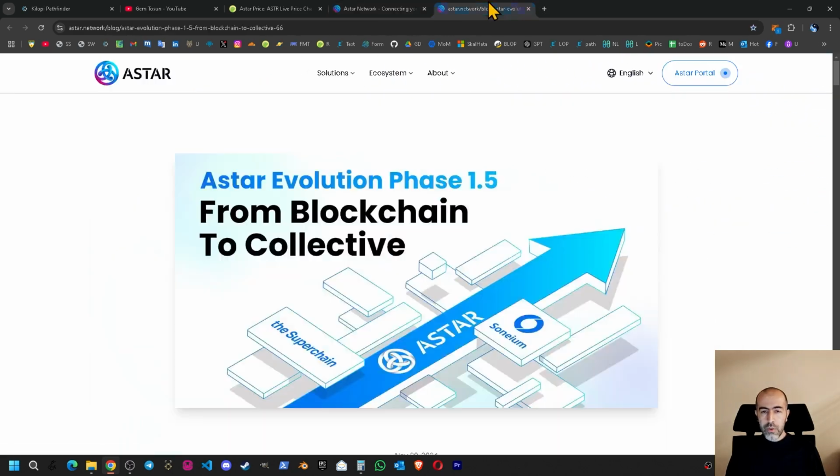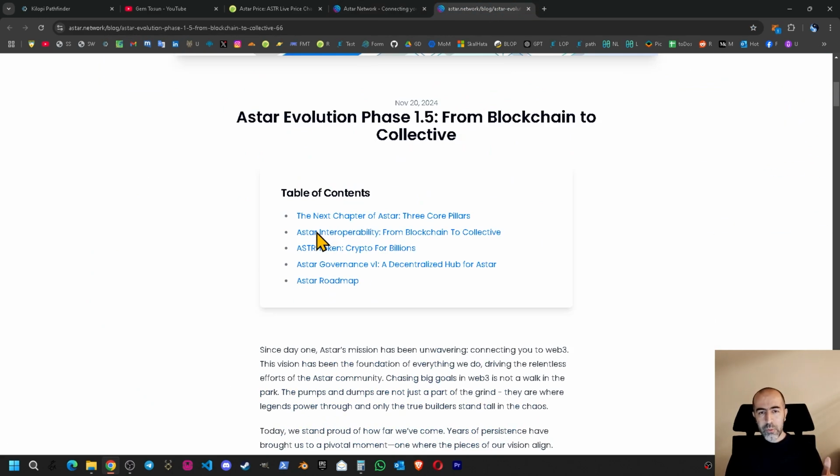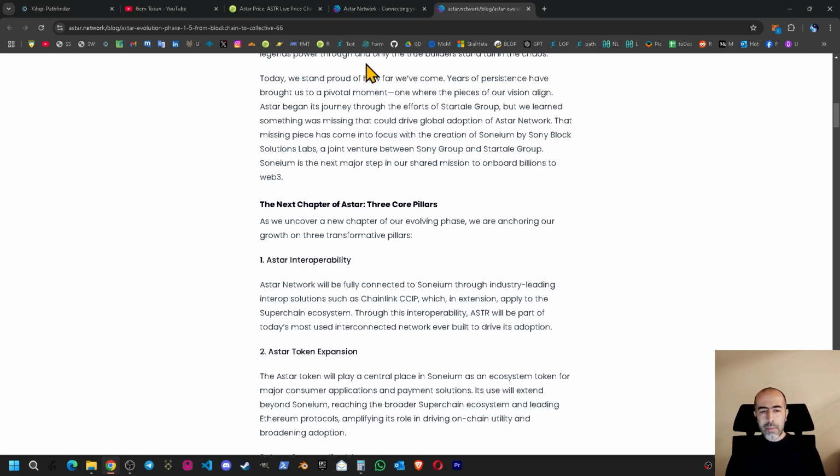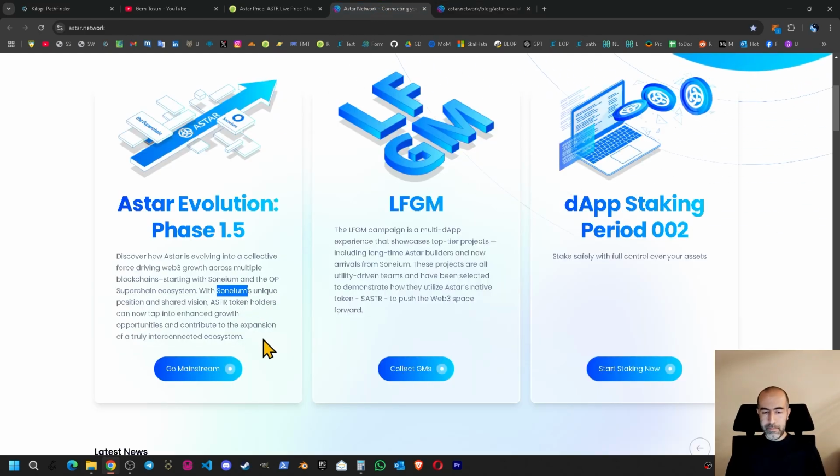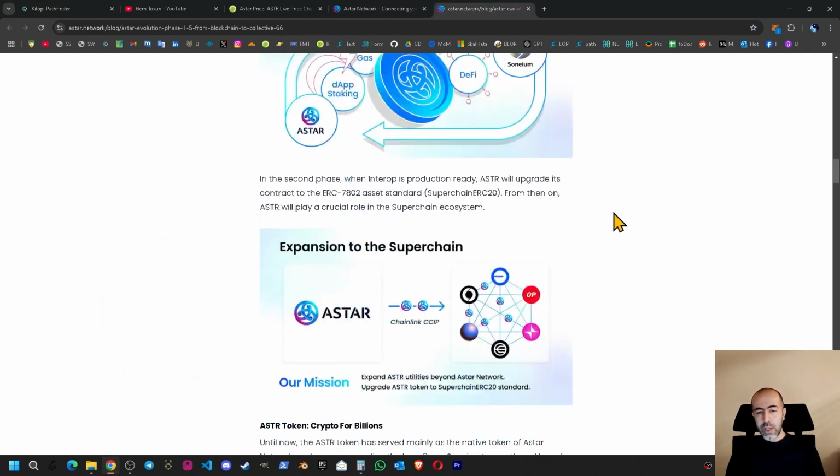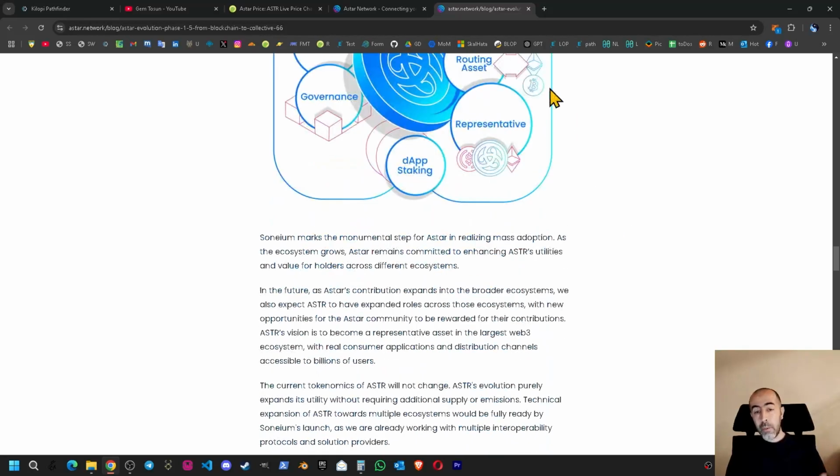Following the slogan, as you can see, Astar Revolution Phase 1.5. If you click, you can see the details about this Optimism Superchain technology, and they named it Soneium. The details are shown on this page. If you're interested, please read them all.